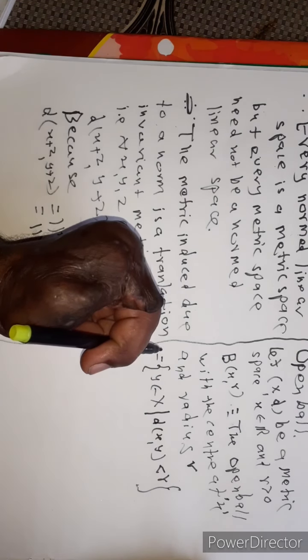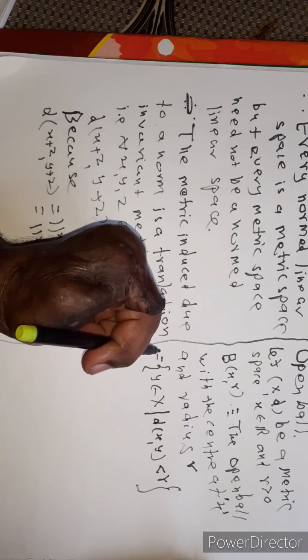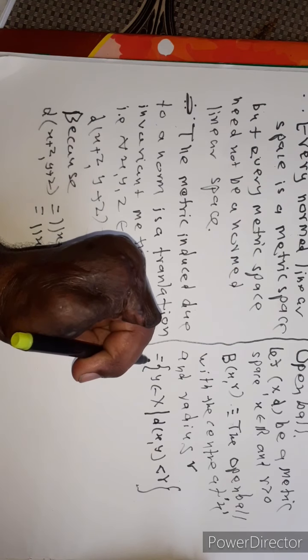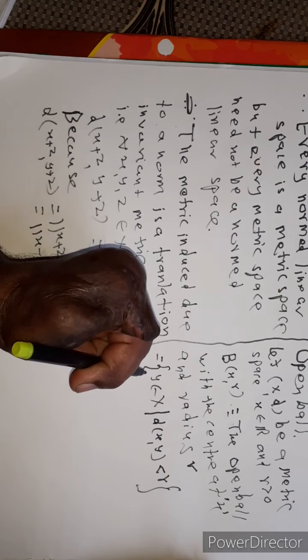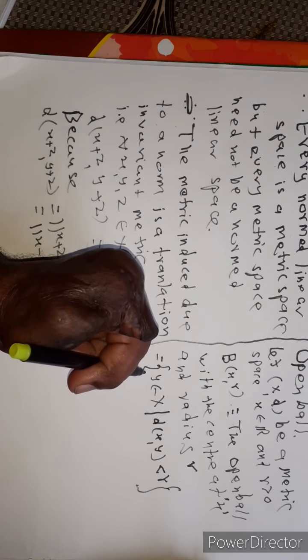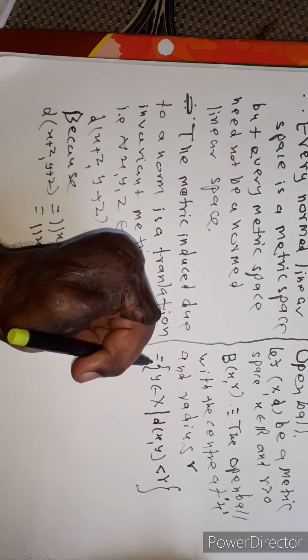That means the open ball with center at x and radius r is a subset of X. It is the set of all y belonging to X such that the distance between x and y is less than r. Open ball is also called an open sphere.